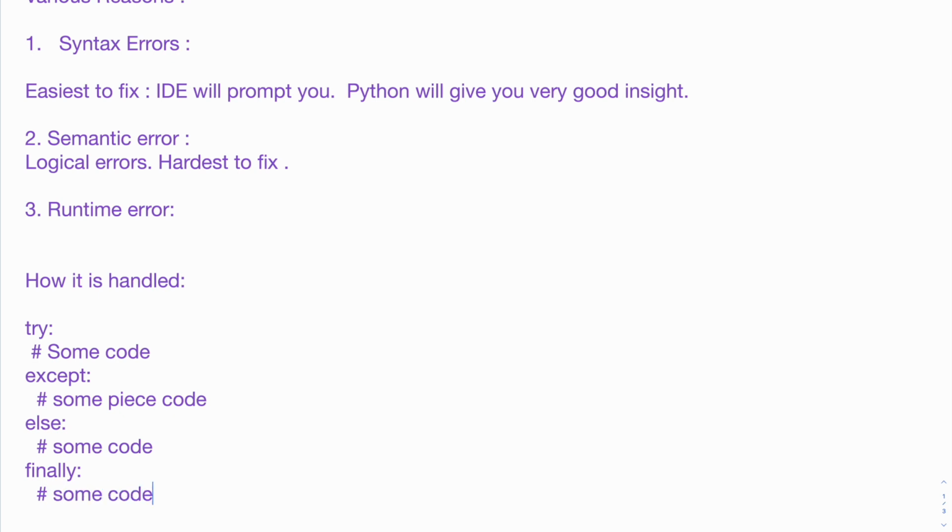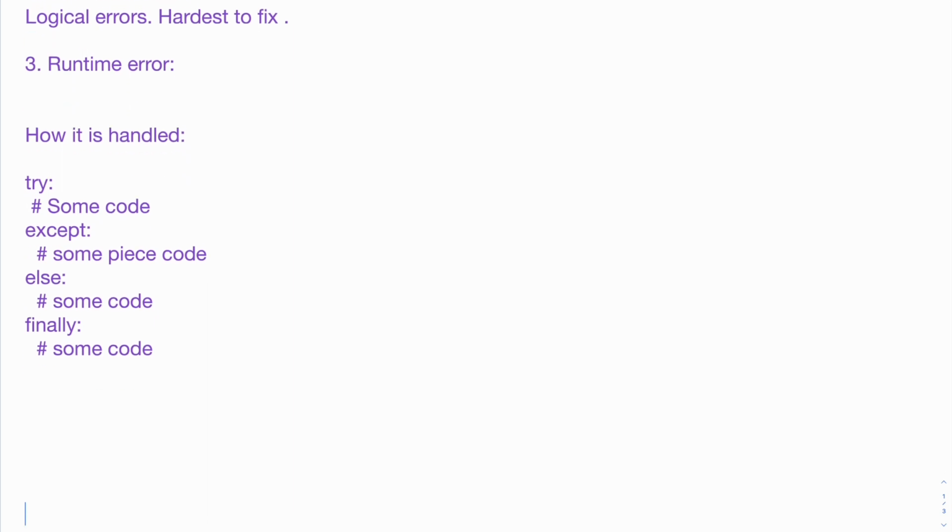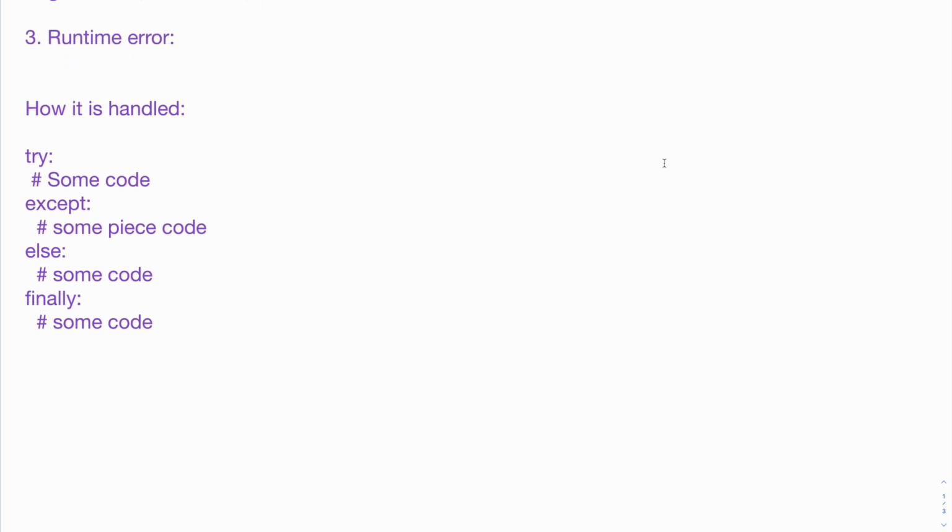Now we'll see this with an example, but let's first think intuitively about what it's doing. The try block will always get executed. Whatever you write in the code 1 block will always get executed till the time it gets an exception.